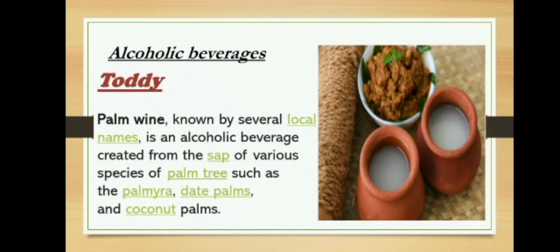Palm wine, known by several local names, is an alcoholic beverage created from the sap of various species of palm tree, such as date palms and coconut palms.